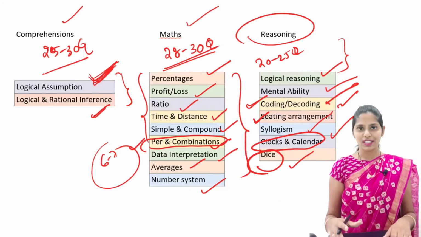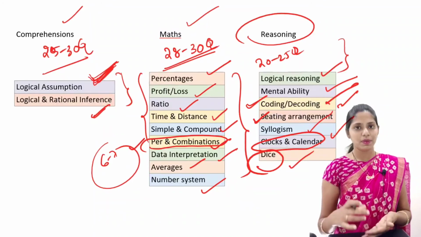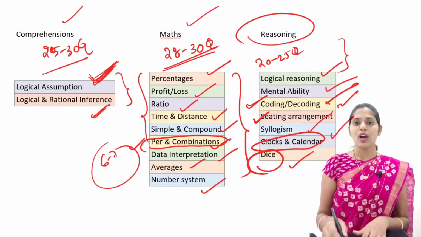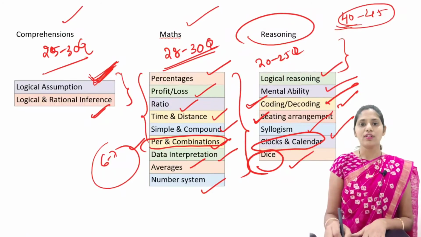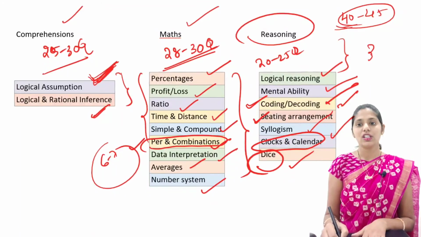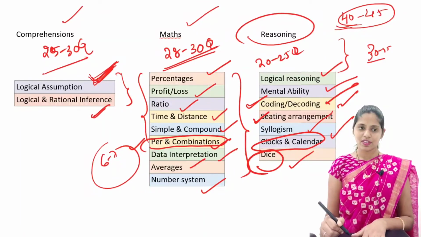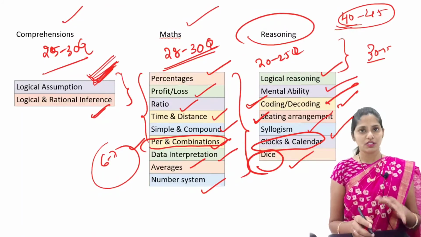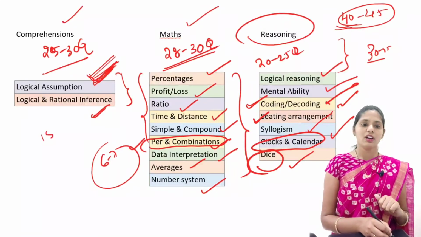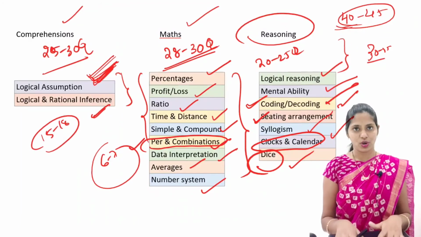So these are very easy. You can selectively prepare some topics such that you attempt at least 40 to 45 questions. Out of this, you have to make at least 30 to 35 questions correct. According to me, I am good at comprehensions. So out of these 20 to 25 questions, I can easily get 15 to 18 correct for sure.